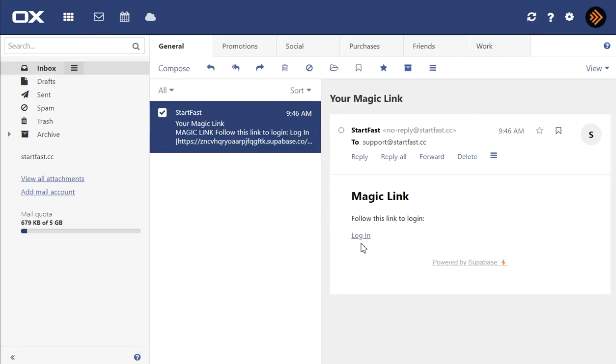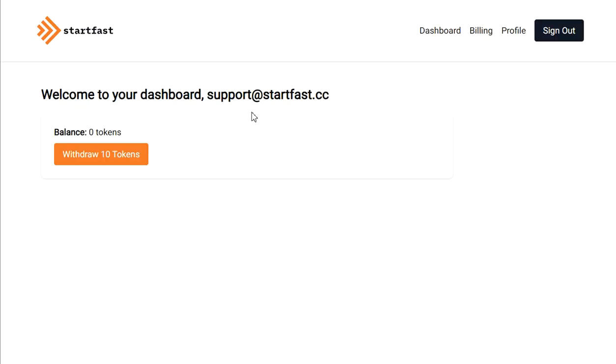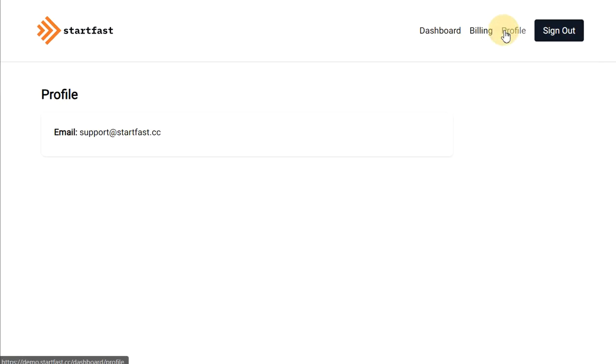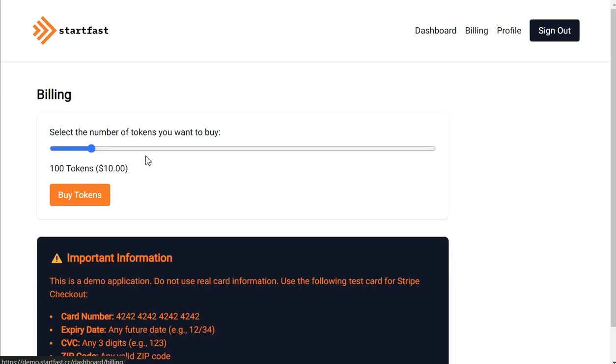Let's log in and take a look at the dashboard. There are three main pages: Dashboard, Billing, and Profile. On the billing page, you can select the amount of tokens you need and proceed to Stripe checkout.